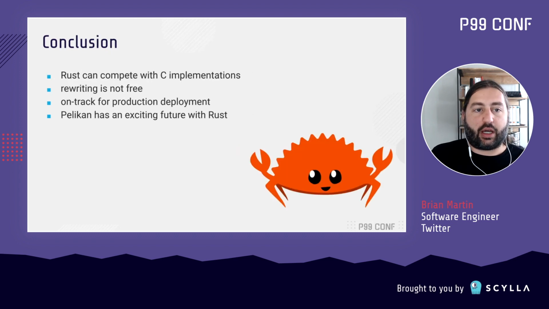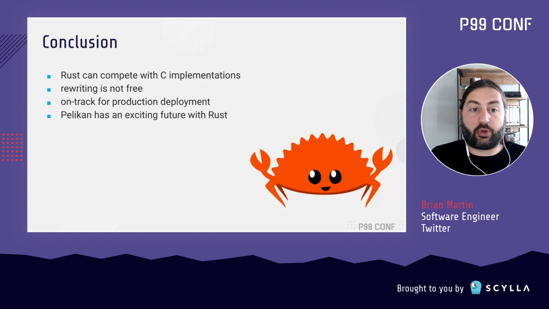So to wrap things up, Rust can definitely compete with C implementations in terms of performance. We were able to see that we were matching the implementations of Pelikan in C, and we were able to just barely win against Memcache in single-threaded configurations, so that's really cool. Rewriting isn't free, and rewriting in Rust is not the right choice for every project. We just happened to be at a good spot with this project where it sort of started to make sense, and we got a lot of benefits from doing this rewrite in Rust.